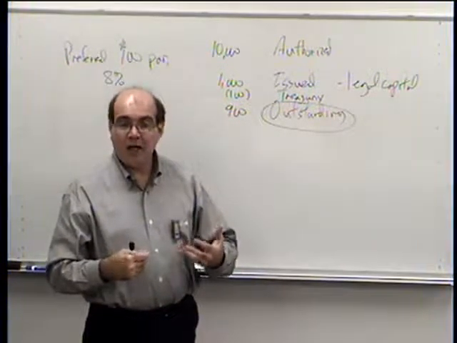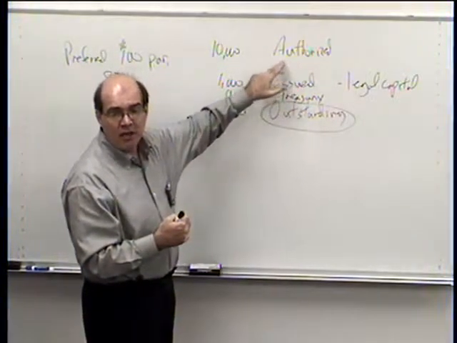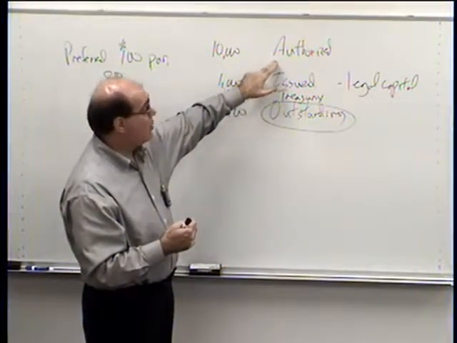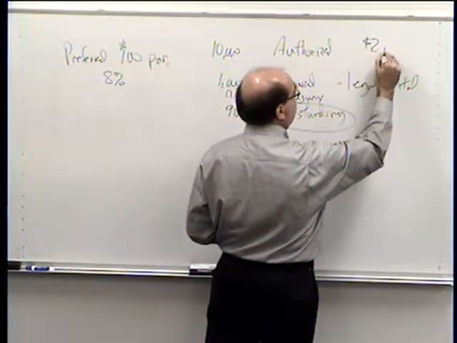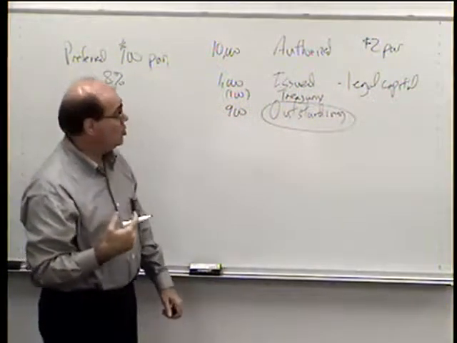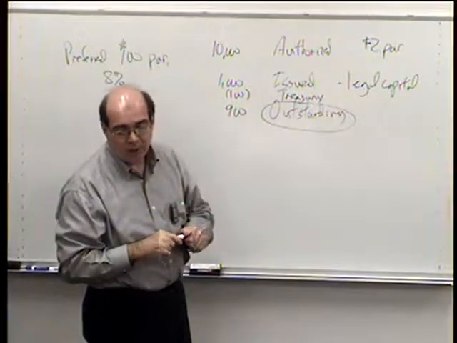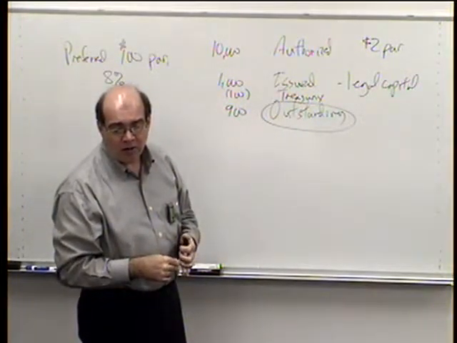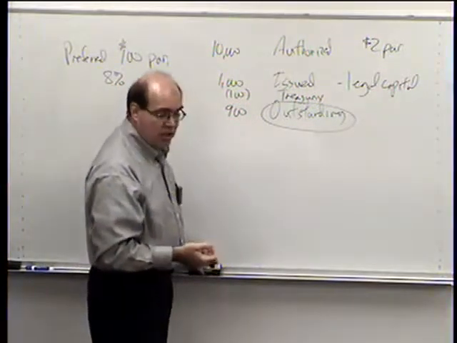Now, par value, again, is that amount that we told the state when we asked for the authorized shares. We ask it for the shares. They're going to say, what are they worth? We say, we don't know. And they say, well, give us a number. So we made up a number, $2 par value. We have to remember that number because that's what we're going to use to create our legal capital when we go through and put it into our accounting entry. So when we're talking about issuing par value stock, issuing is another way of saying selling or giving it out in exchange for something.